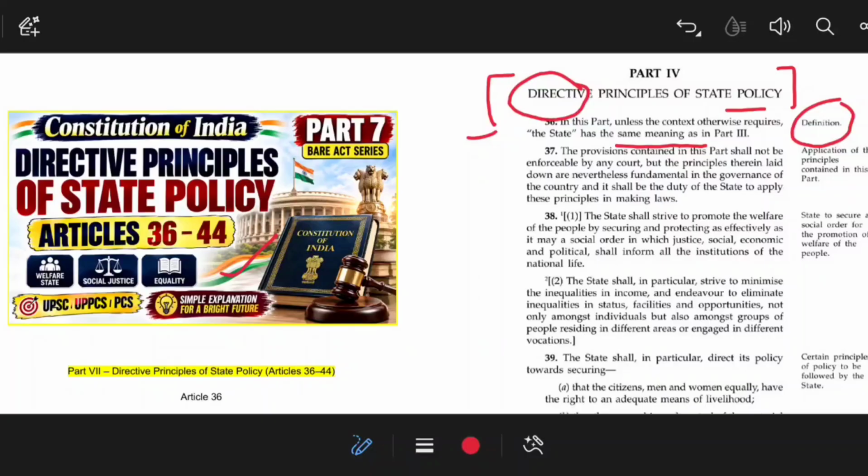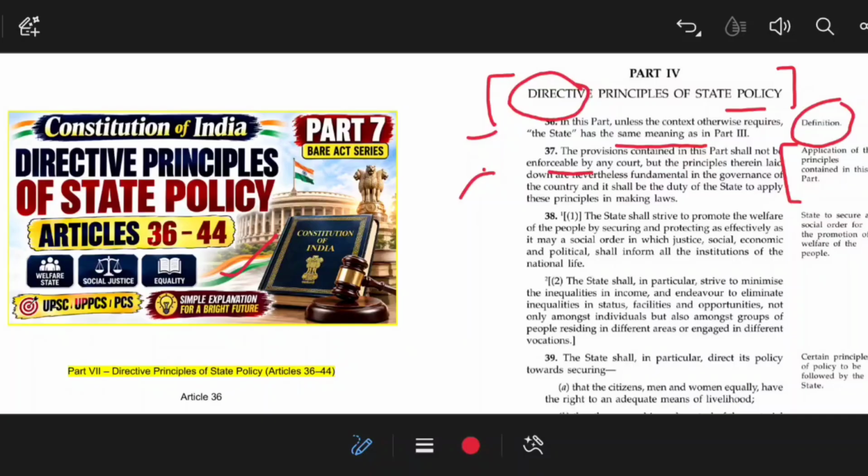So article 36 is talking about the definition of the state, and article 37 says that this part shall not be enforceable by any court of law. That means article 37 makes the DPSP not enforceable. This article provides that you can't go to the Supreme Court or High Court merely because some provisions of the DPSP are not implemented by the government of India. So article 37 is talking about the applicability of the DPSP, that is Directive Principles of State Policy.